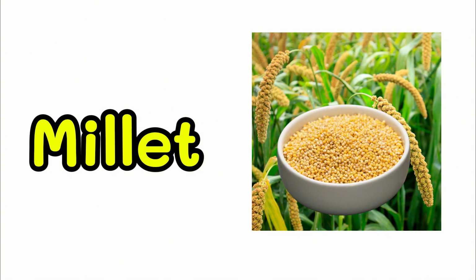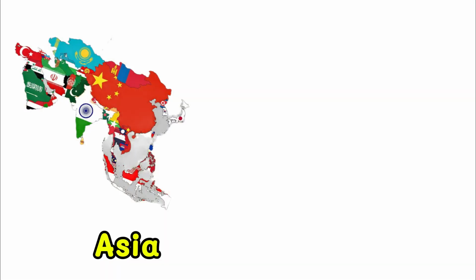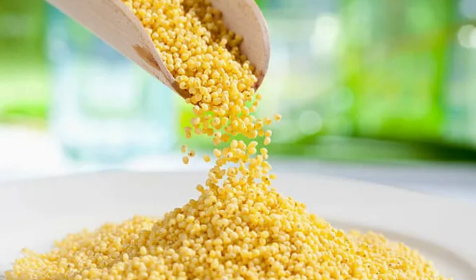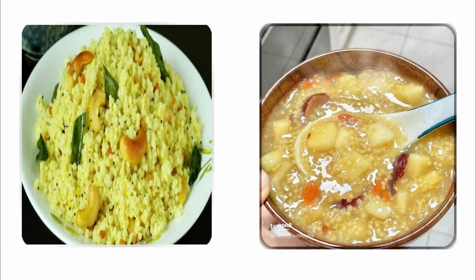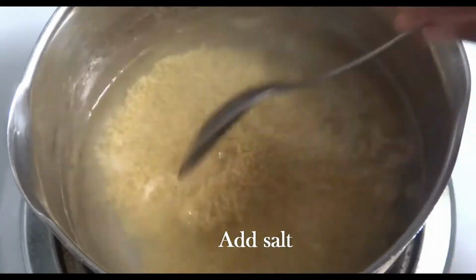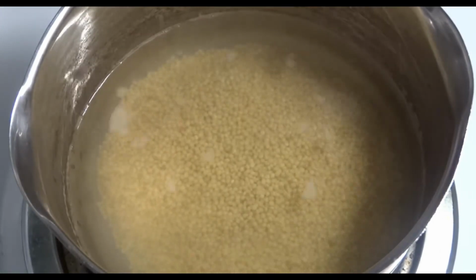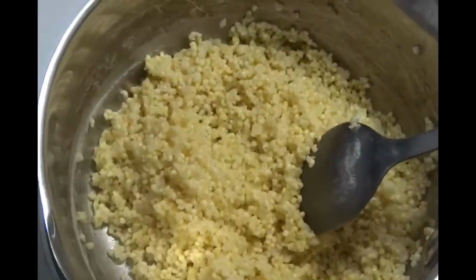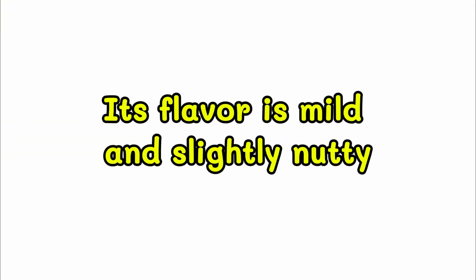Now let's look at millet. Millet is widely used in parts of Asia and Africa. It consists of very small grains that cook quickly. Millet can be prepared in different ways depending on the amount of water used. With more water, it becomes soft and porridge-like. With less water, it stays light and slightly fluffy. Its flavor is mild and slightly nutty.